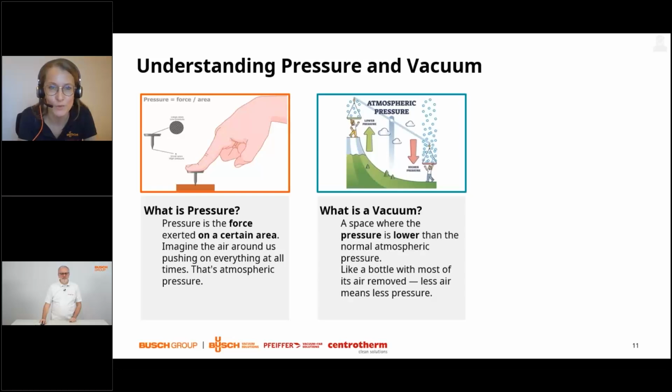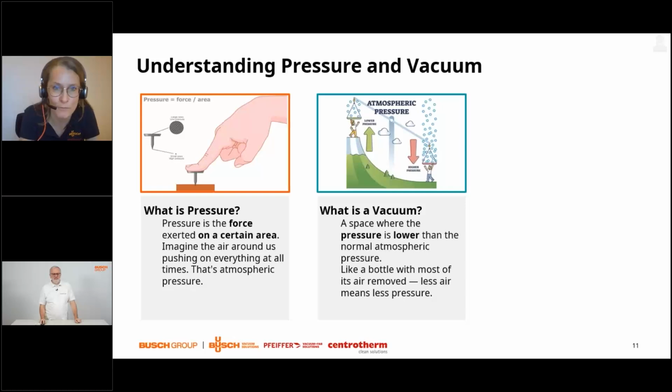Now going more to vacuum. What is vacuum? Vacuum is described as a space where pressure is lower than this atmospheric pressure, which I have just mentioned. We can imagine an example like a gas bottle which is closed and the air somehow is removed from this bottle. So we have less air in this bottle, meaning less pressure.